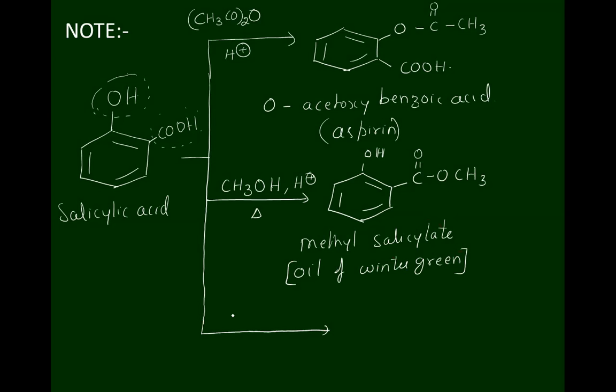When it is treated with phenol in presence of phosphorus oxychloride, we get an antiseptic chemical compound, COOC6H5 plus water. The name of the compound is phenyl salicylate.